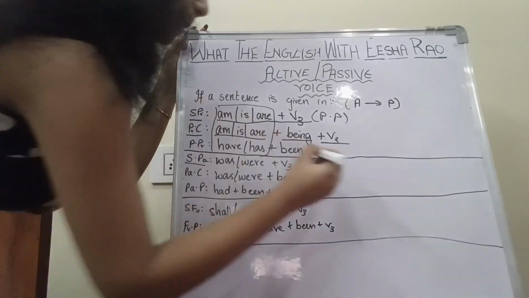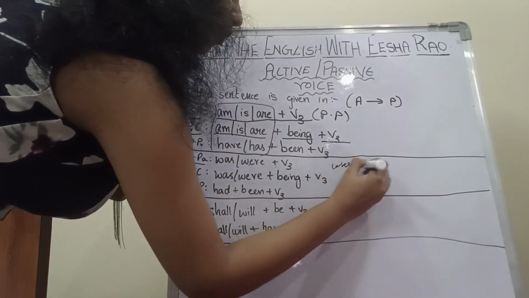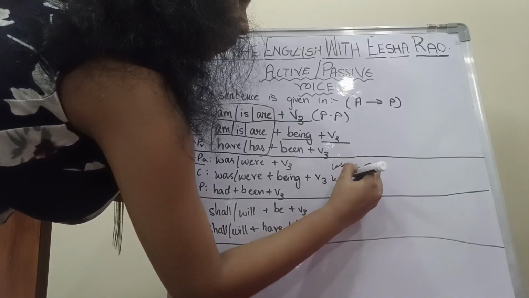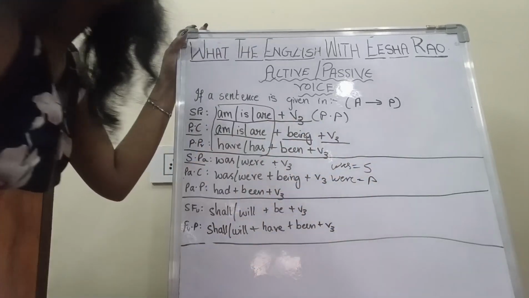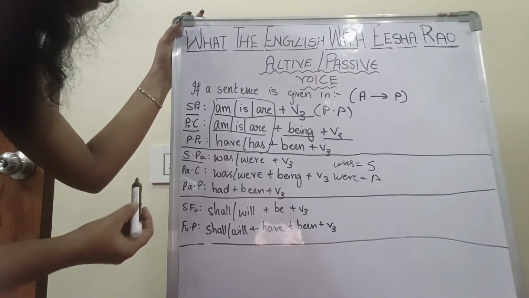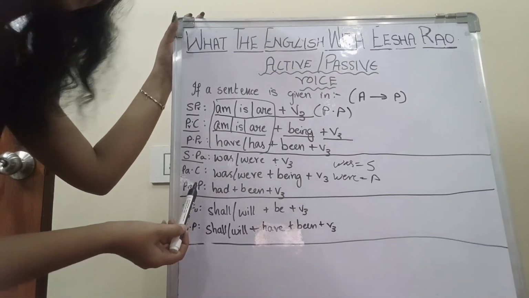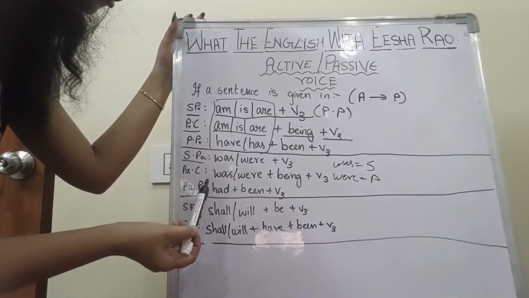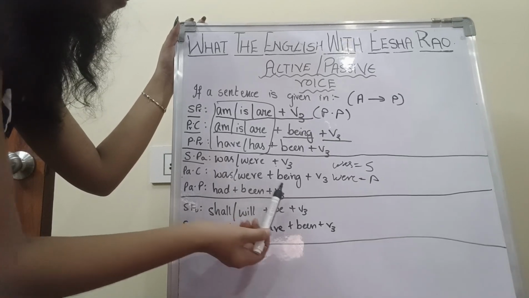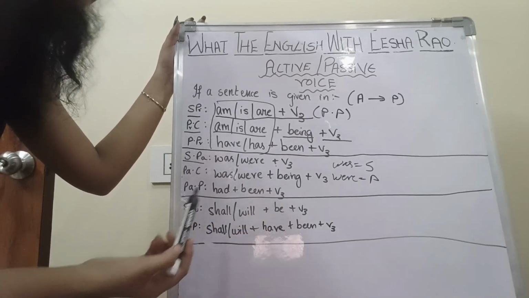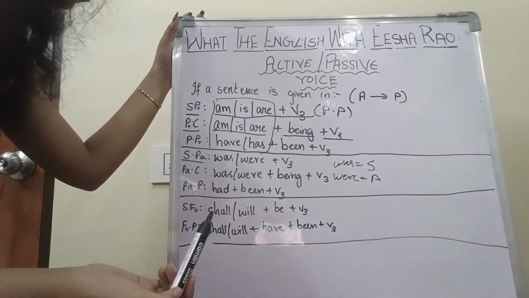Now you should remember was is for singular and were is for plural. If the sentence is given in past perfect tense, then it should be had plus been plus V3 form. V3 is the past participle form of the verb.